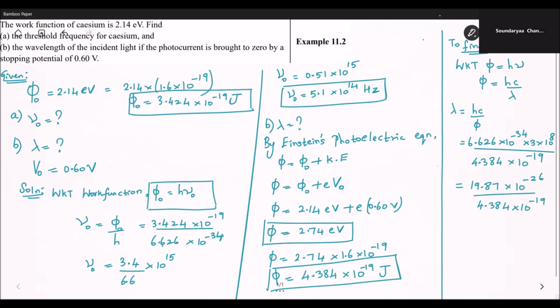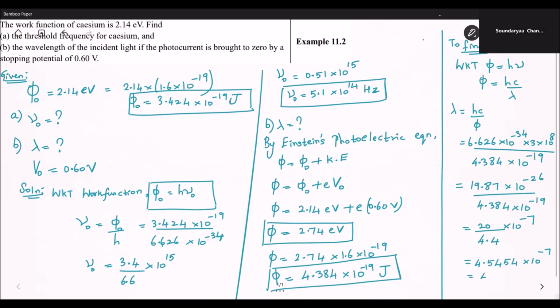To make the calculation simpler, let's take the numerator to the nearest whole number, that is 20, and the denominator 4.384 can be approximated as 4.4, and the total power is 10 power minus 7. The final answer is 20 by 4.4 is 4.5454 into 10 power minus 7.